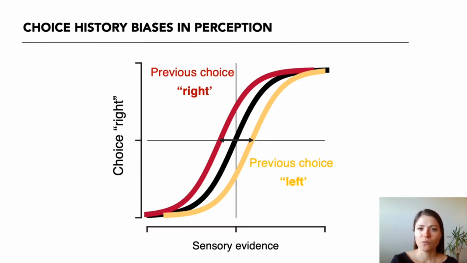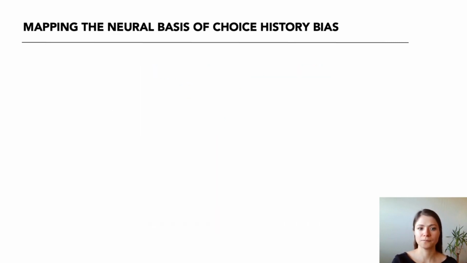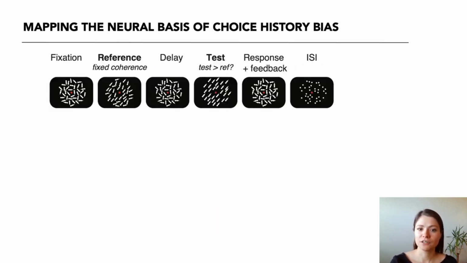In this study, we pinpointed neural signatures of choice history bias across sensory motor cortical pathways, and we linked these neural signatures to distinct computations in a visual decision task. 60 human volunteers performed a two-interval motion coherence discrimination task while we recorded their brain activity using MEG. On each trial, they judged whether the motion coherence of a test stimulus was either stronger or weaker than that of a preceding reference stimulus, which was always shown at fixed coherence.